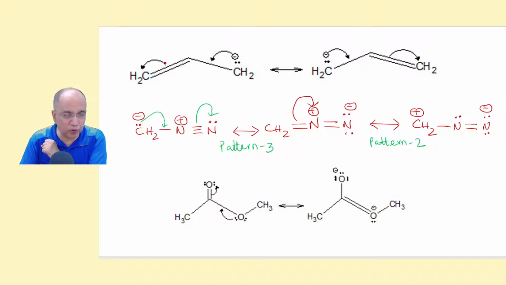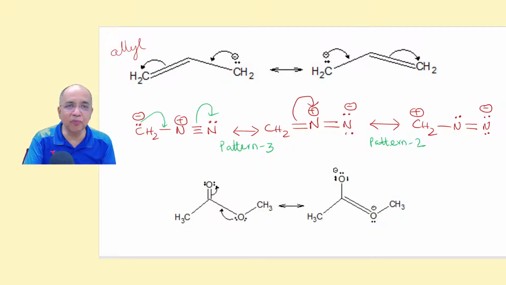This pi bond will be broken to produce a lone pair on this carbon with a negative charge. This is allyl carbanion.